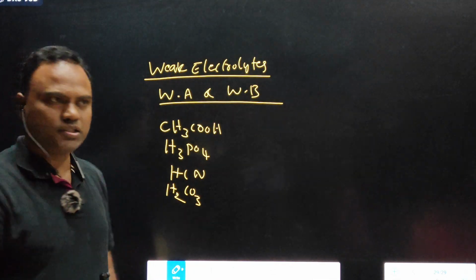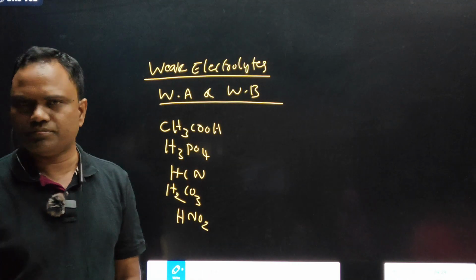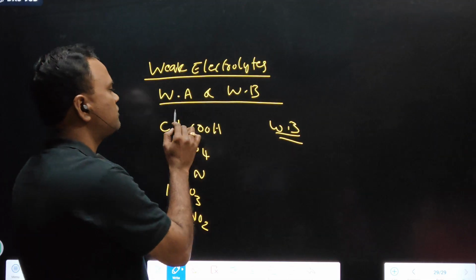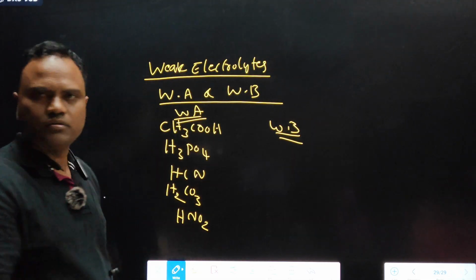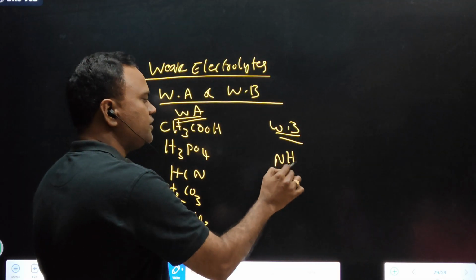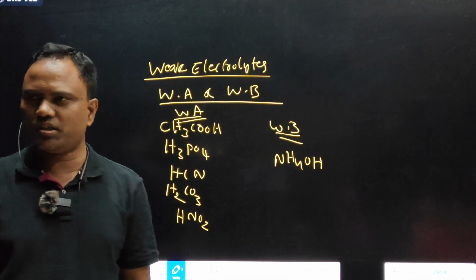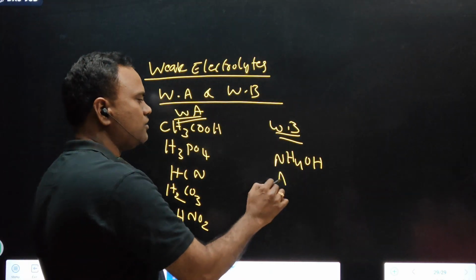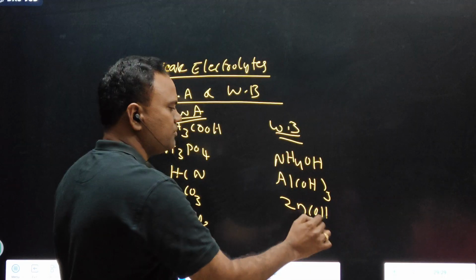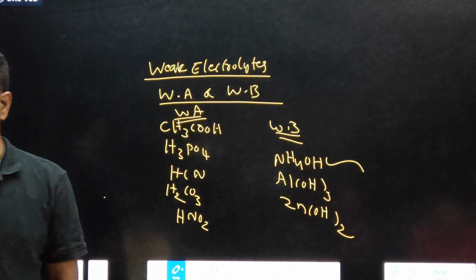HNO2, nitrous acid. Based on first year ionic equilibrium, weak bases, weak base category. Very important weak base. आयनिक इक्विलिब्रियम में आइडिया नहीं आपको? अमोनियम हाइड्रोक्साइड, aluminum hydroxide, zinc hydroxide, all these are weak bases, but important is ammonium hydroxide.